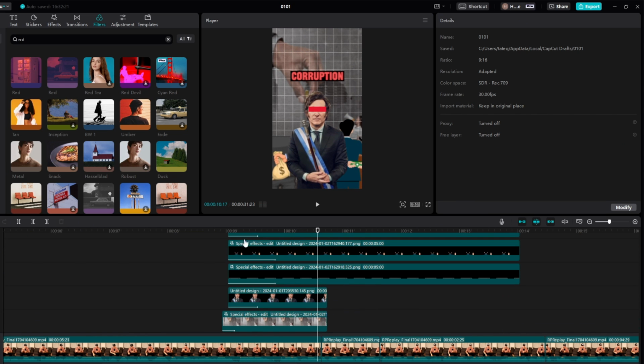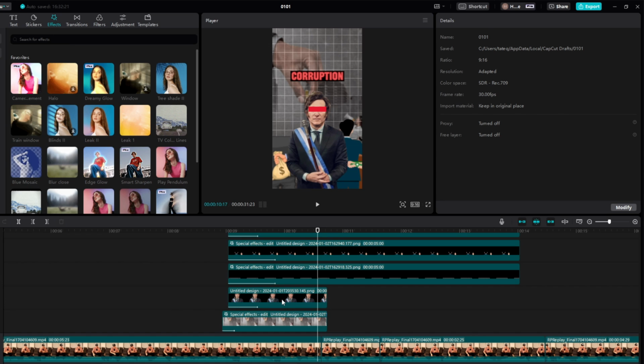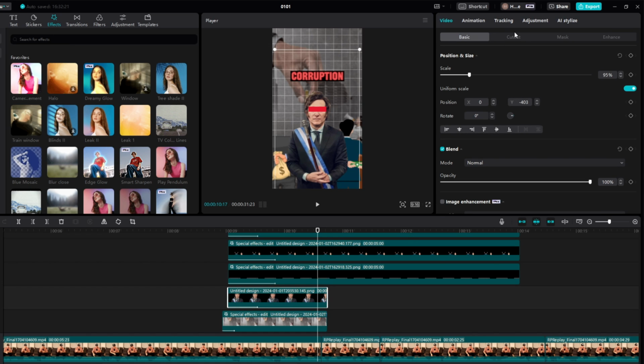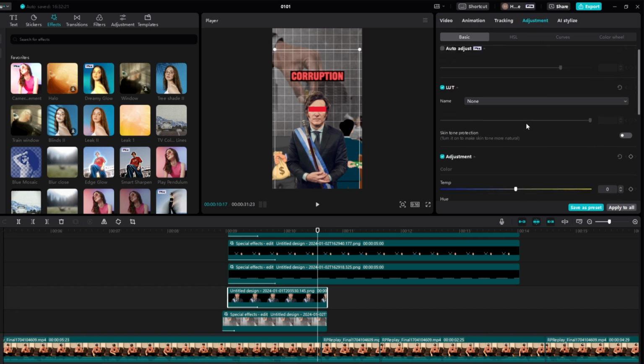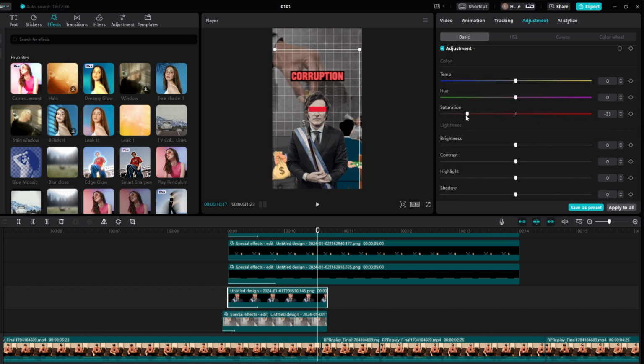And then right here, what we're going to do is we're also going to add an effect. So if we click on the president right here, and then we come to adjustments, we come to saturation, and bring that down to -35.